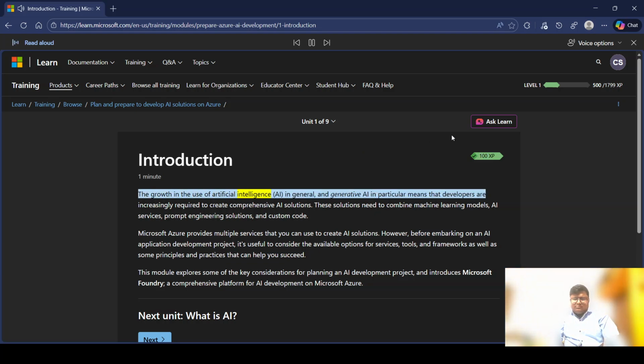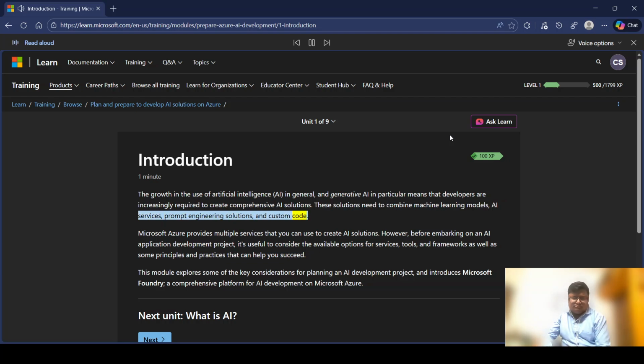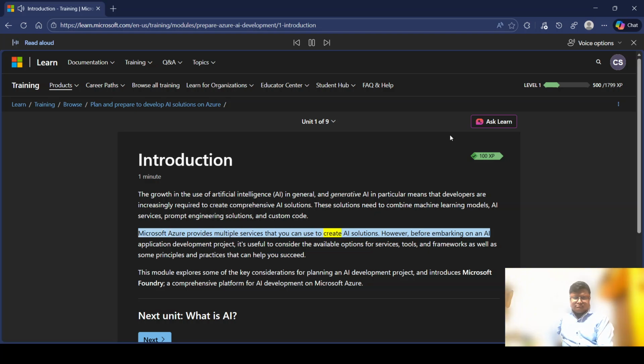The growth in the use of artificial intelligence, AI, in general, and generative AI in particular means that developers are increasingly required to create comprehensive AI solutions. These solutions need to combine machine learning models, AI services, prompt engineering solutions, and custom code. Microsoft Azure provides multiple services that you can use to create AI solutions.